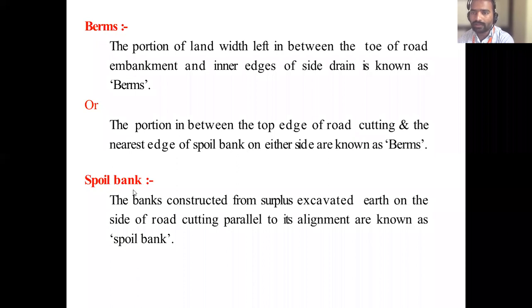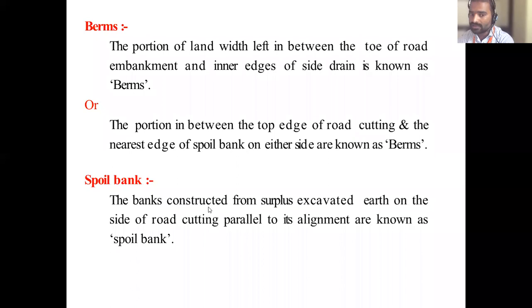Then what is spoil bank? I said spoil bank means the banks constructed from the surplus excavated earth. Surplus means extra, excess. The soil that we removed from the ground, the excess soil, what do we do with it? We fill it up.